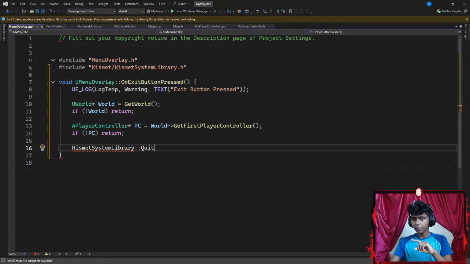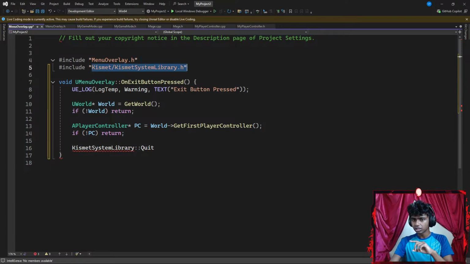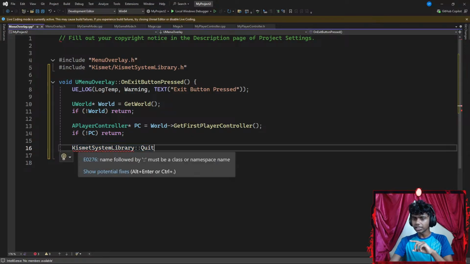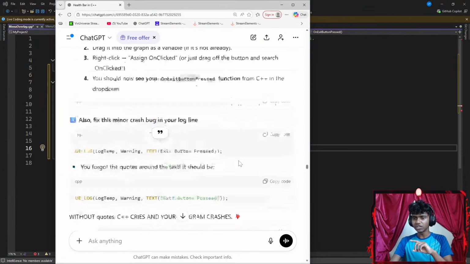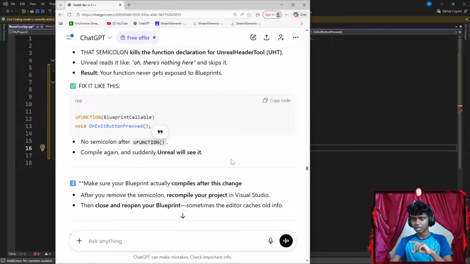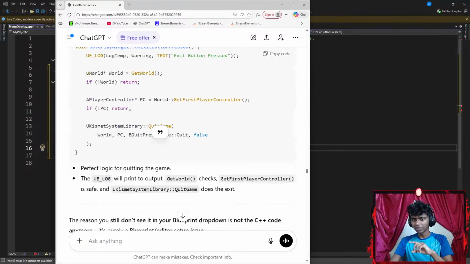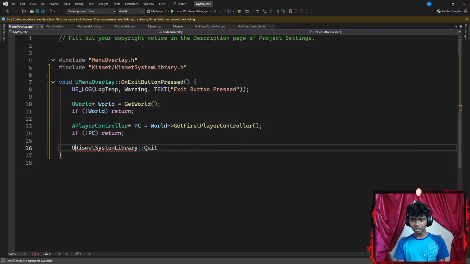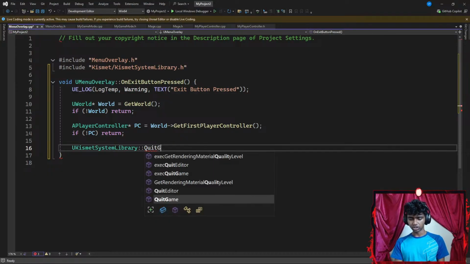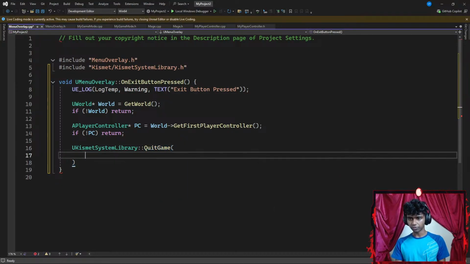Okay, so that is my PC from my Kismet system library header files. I'm positive I go with the Kismet system library and then I get the quit function. Guys, I'm so confused sometimes because I feel it's my editor that simply messes with me, so I have to keep fact checking myself, but I feel like I did it correctly. Okay, there we go. It should be Unreal's Kismet system library. I'm going to go with the quit game here. Okay, and then let's go with the parentheses.